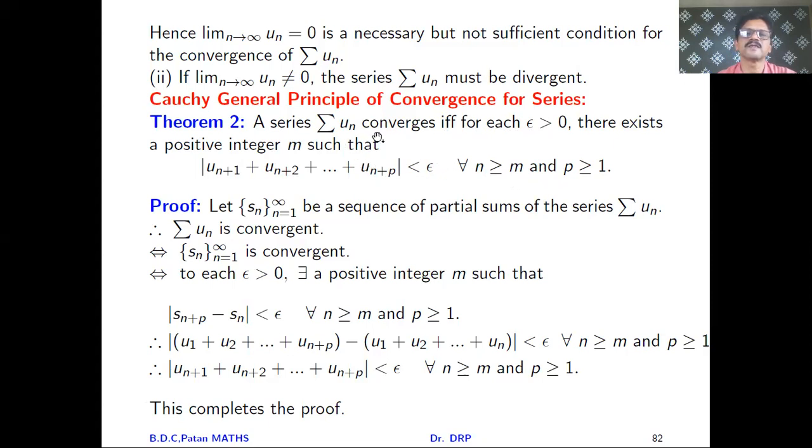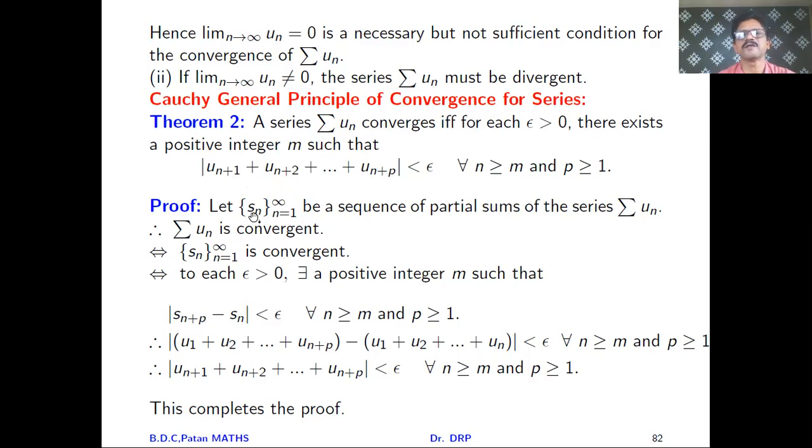So already friends, in the last unit, we have studied what is a Cauchy sequence. Related to that sequence, this series summation un converges if and only if for epsilon greater than 0, there exists a positive integer m such that we can write this statement for all n greater than or equal to m and p greater than or equal to 1. So easily we will prove this result.